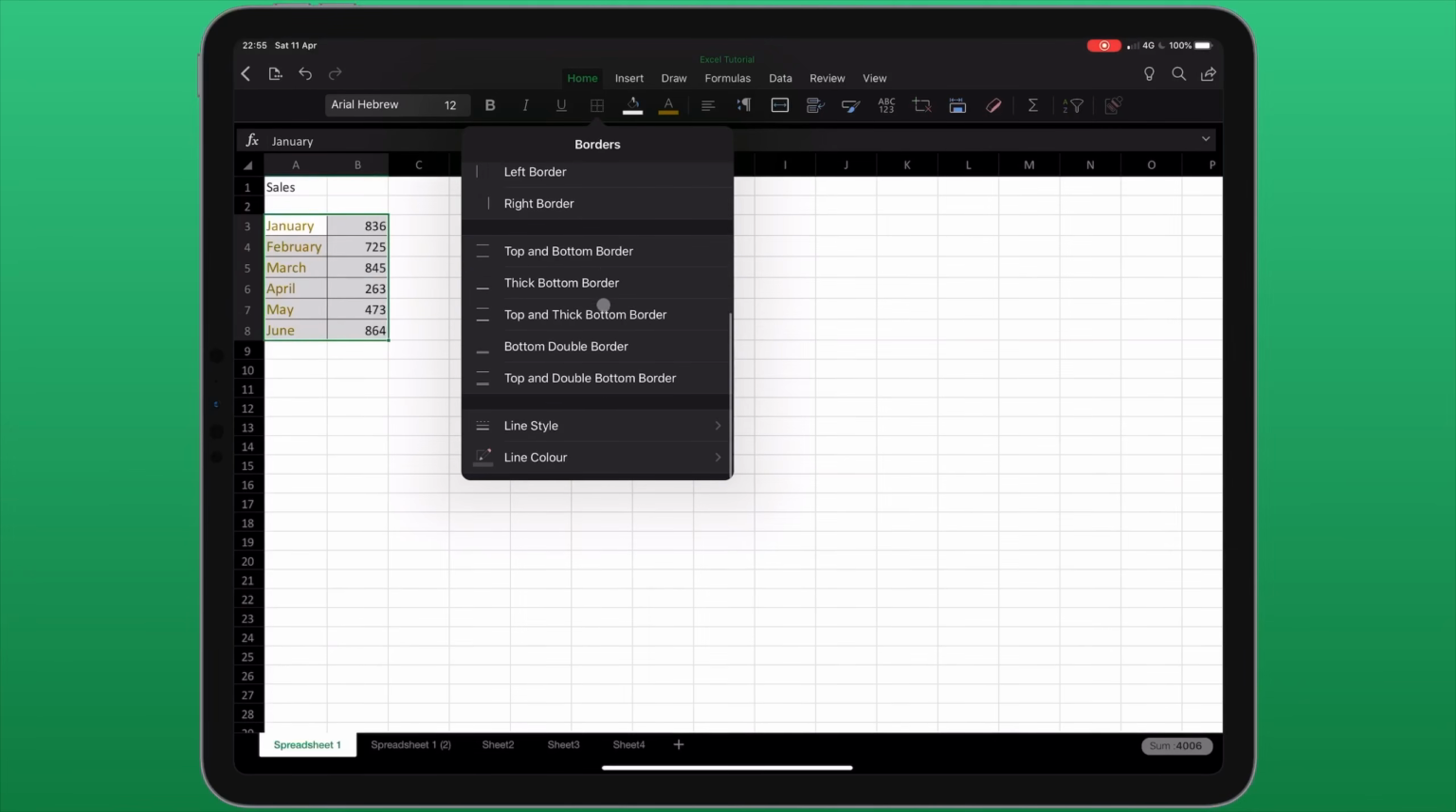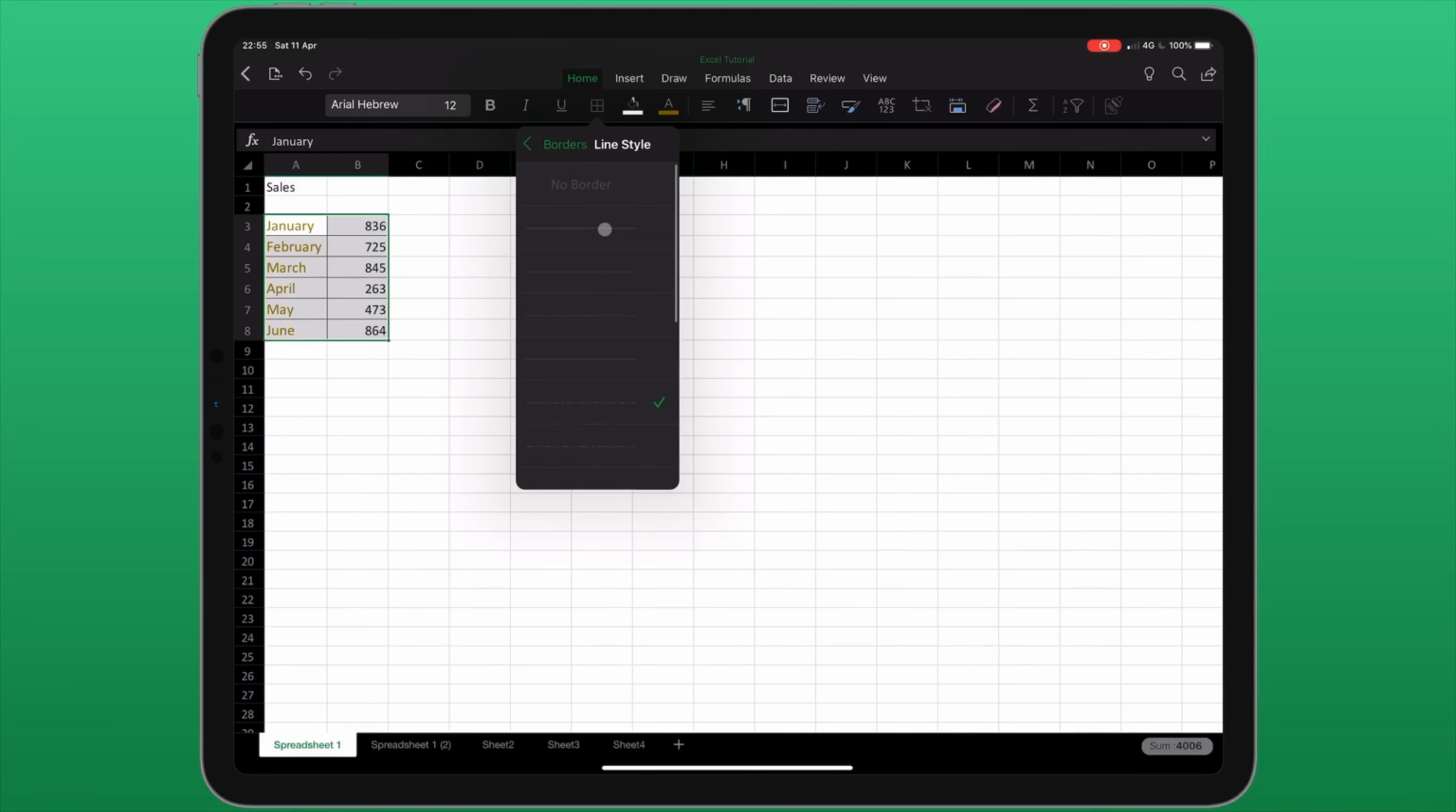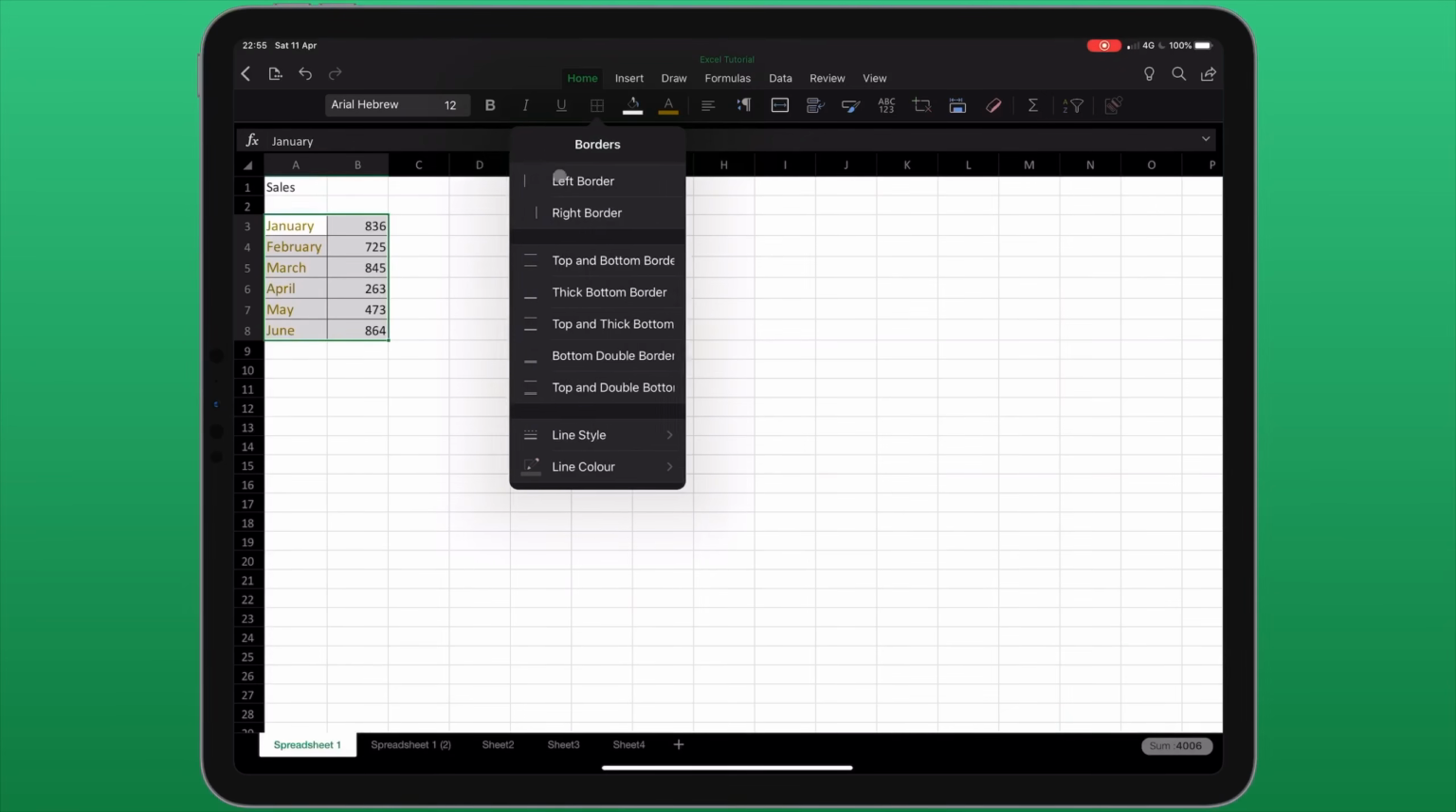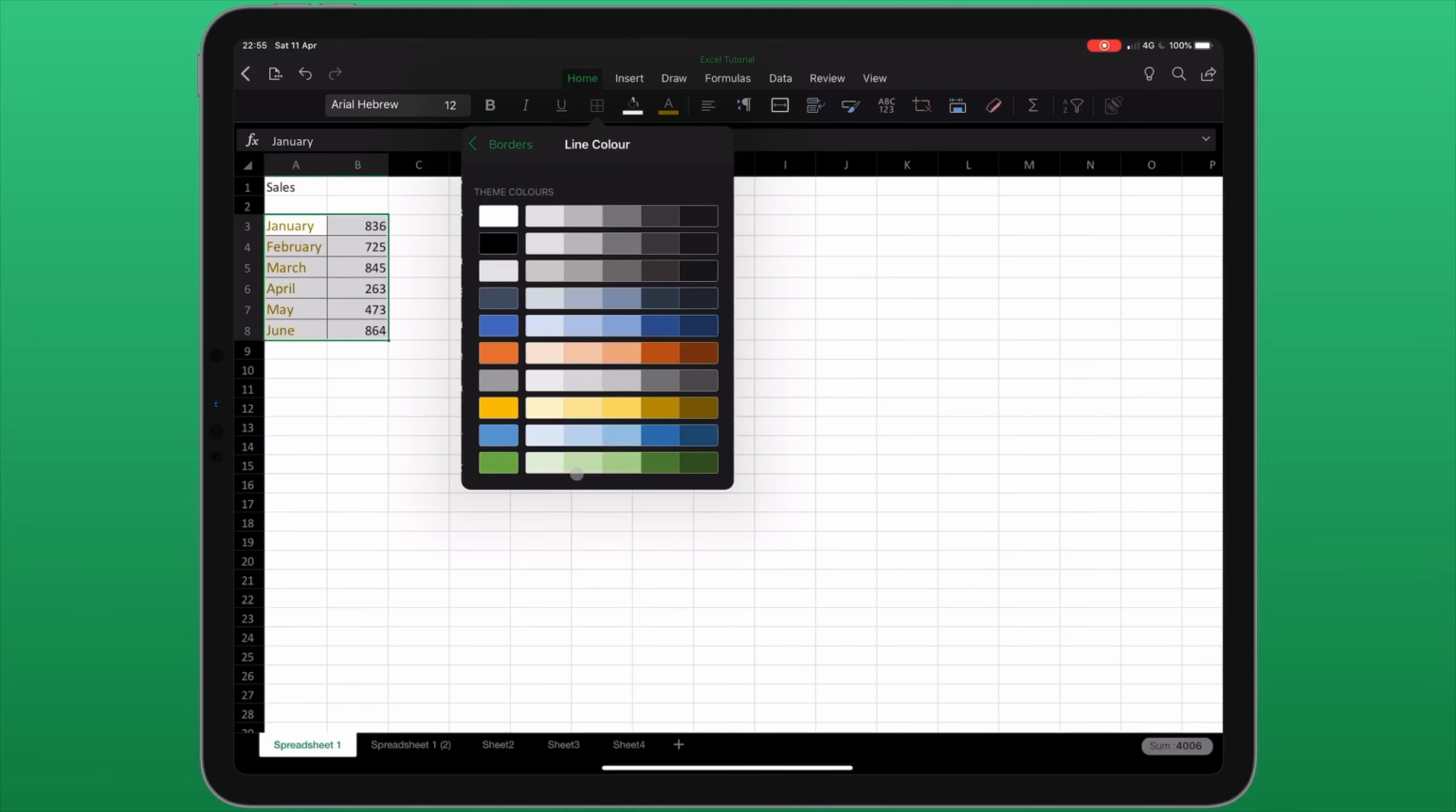At the bottom of this menu, we have a few additional options, including changing the line style. This can be a solid line or a series of dots and dashes. We can also change the line color.